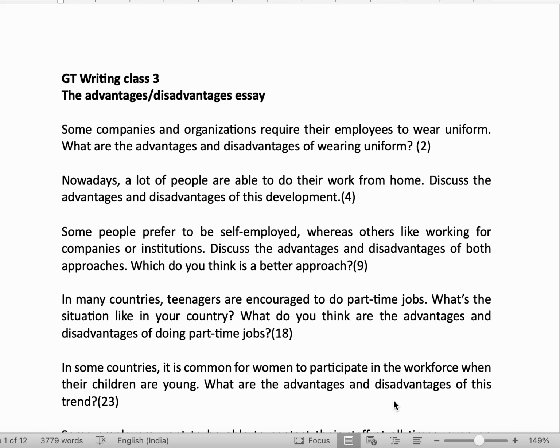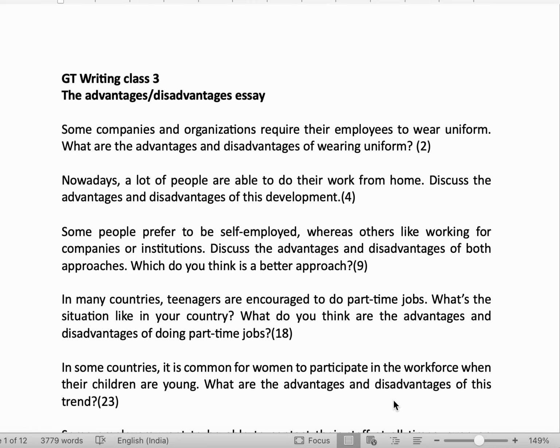I have in this file only, there are all these essays completely solved also. So you can go through all the essays. I'll just be explaining you 10 essays of advantages and disadvantages. Nowadays, a lot of people are able to do their work from home. Discuss the advantages and disadvantages of this development.